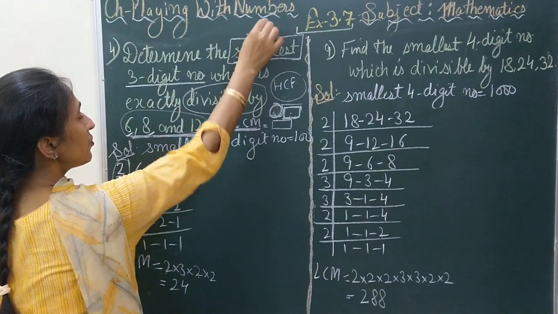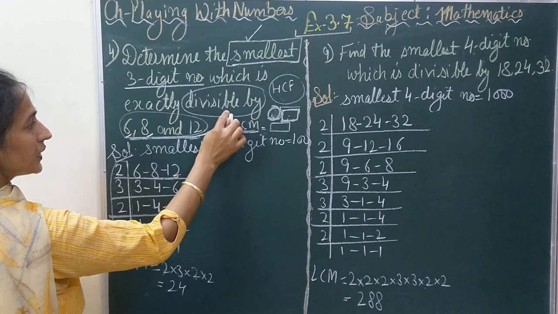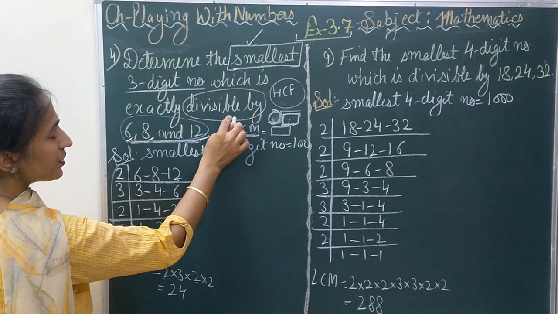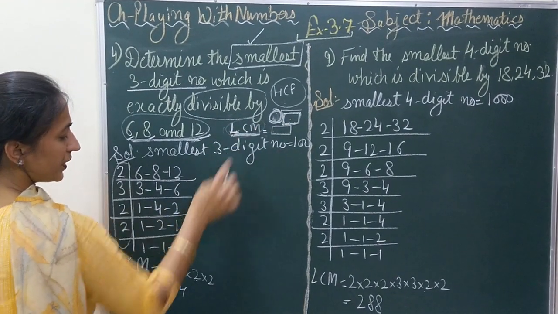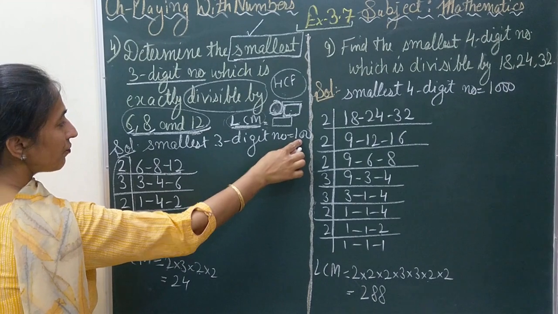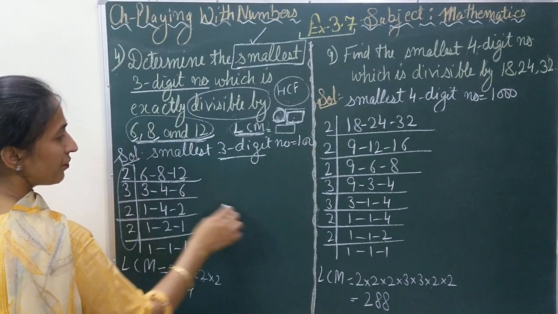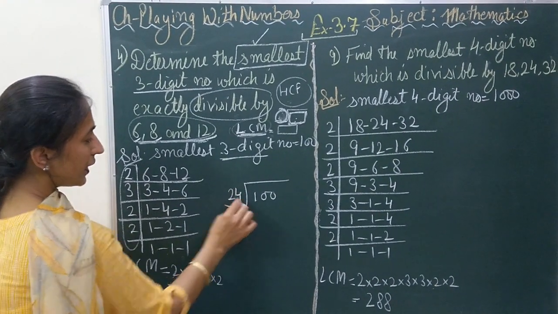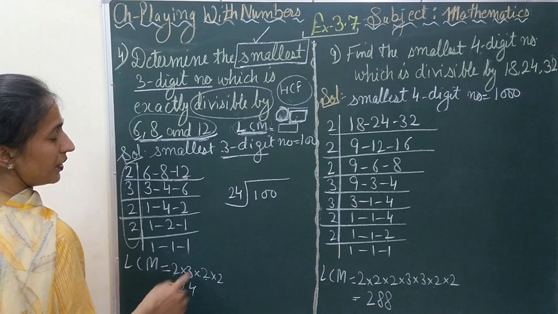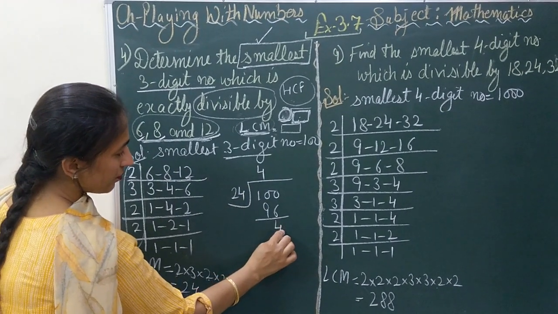One hint you have used is that LCM is the smallest, and the other hint is that the number is divisible by, which means the number will be bigger, so you are finding LCM here. But you need to find the smallest 3-digit number. It should be a 3-digit number. So what we will be doing, we will divide this 100 by the LCM of these numbers. Let us divide. 4 24s are 96, remainder 4.